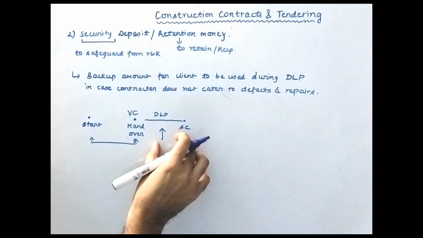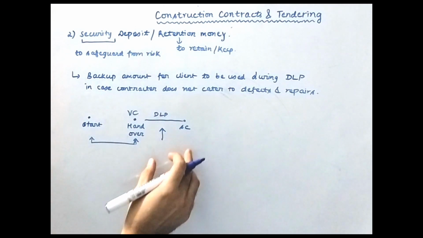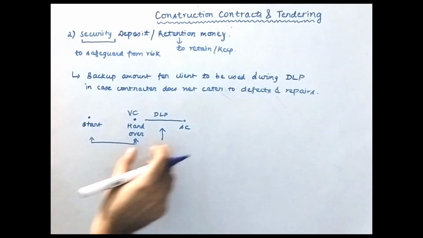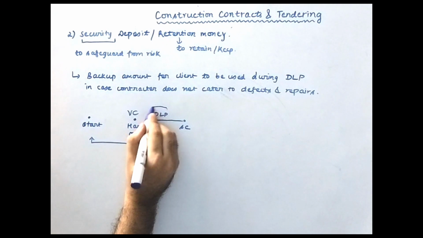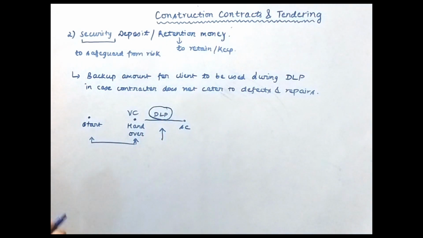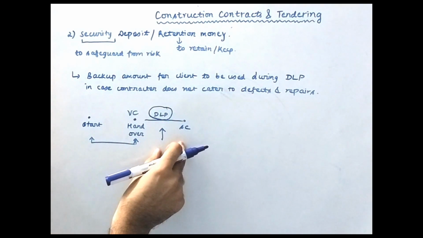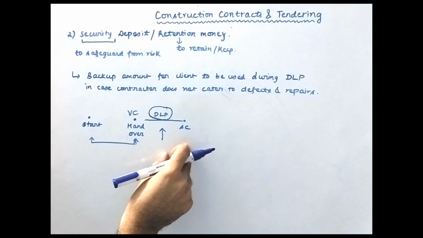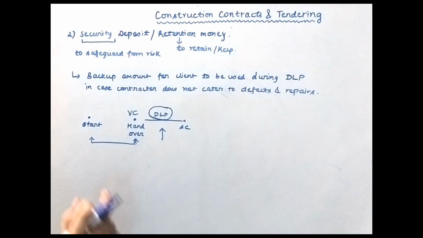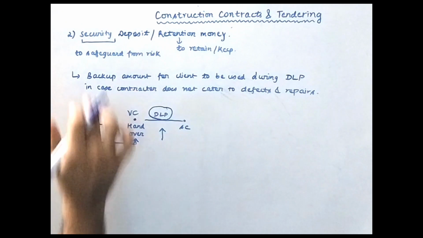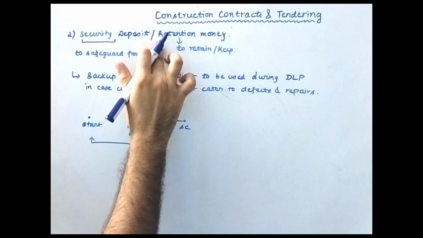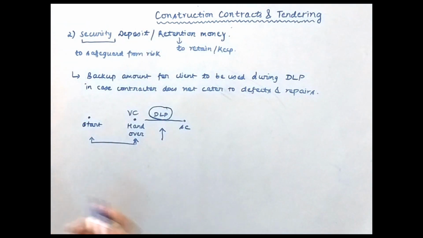Now the client will have no money in his hand, as he has already paid all the amount to the contractor, so now the client has to bear all the defects from his own pocket. So to safeguard the client from this particular risk, the client will hold some amount as a security deposit, also called the retention money.